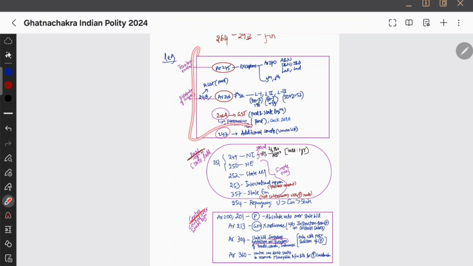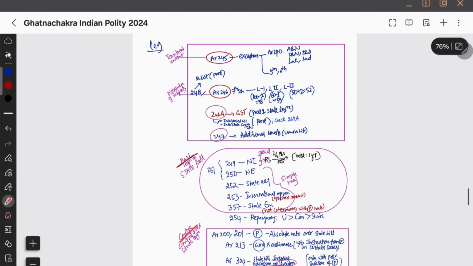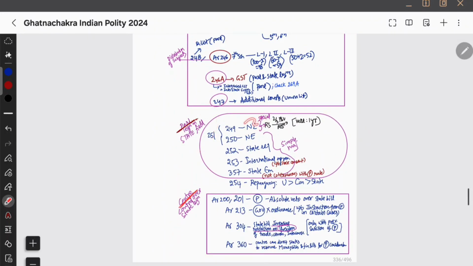There are three boxes in the legislative, right? Territorial extent and distribution of function we have seen, and parliament legislation in the state field, national interest, national emergency, state request, etc. National interest के लिए special majority validity for 1 year, and then the remaining we have seen it is for simple majority only. International agreements के लिए state consent mandatory नहीं है, and state emergency, it is not coterminous with the president rule. Therefore state को खुद एक law बना के revoke करना पड़ेगा.